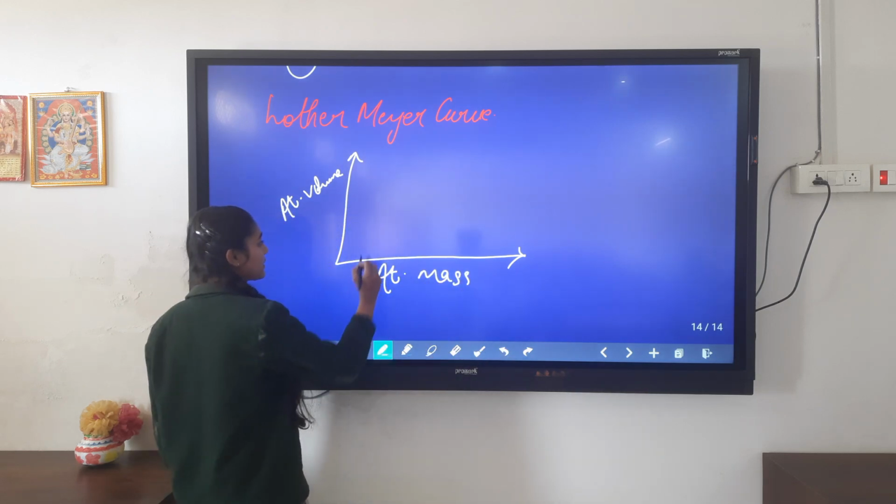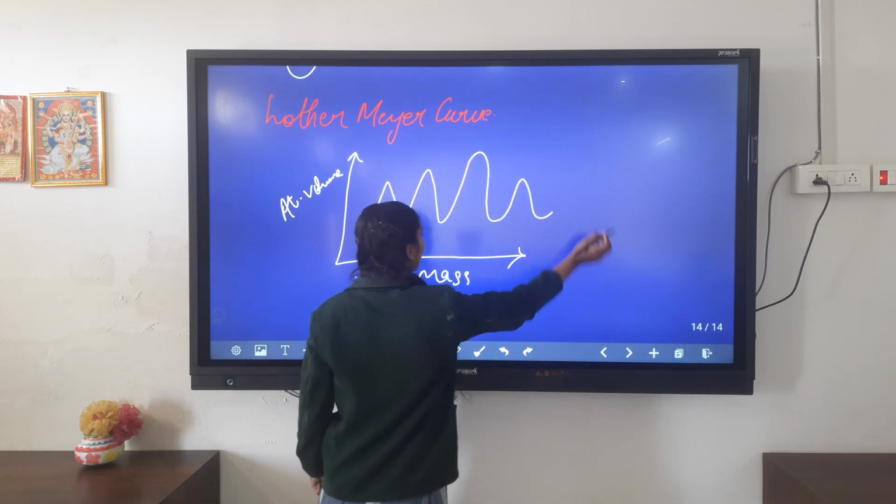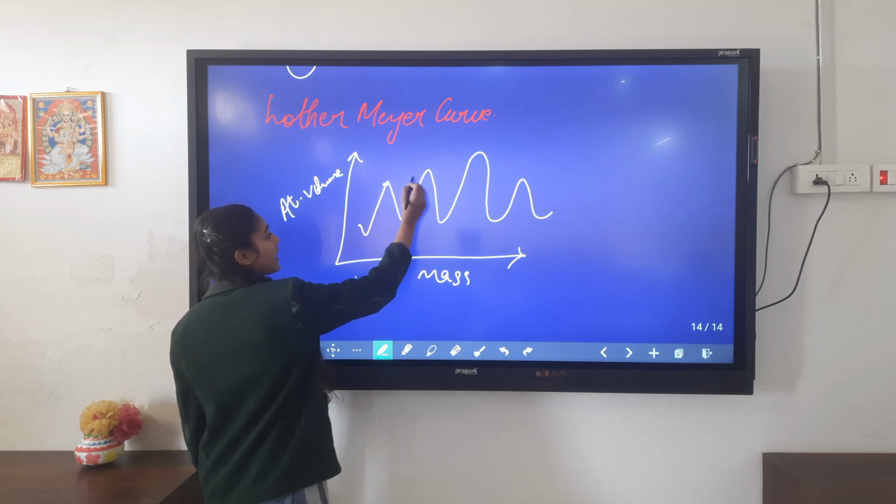The graph was in this shape. So he called these positions peak positions.